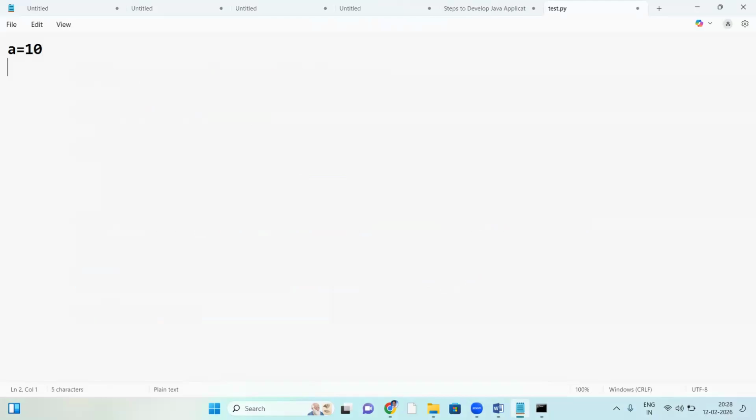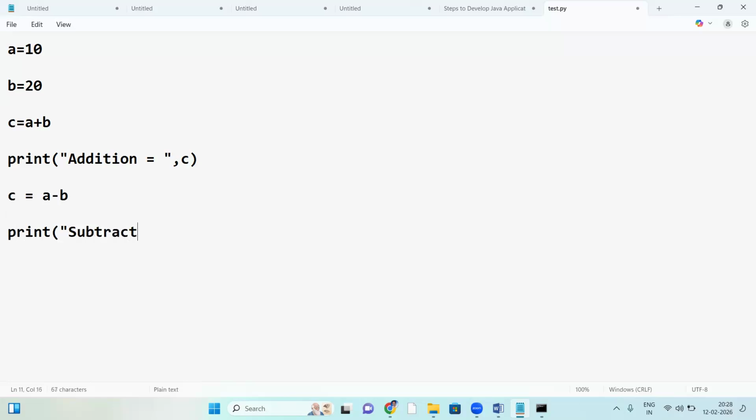A is equal to 10. Suppose B is equal to 20. Suppose C equal to A plus B. Print addition equal to, displaying the C value. Next, C is equal to A minus B. Print subtraction equal to.